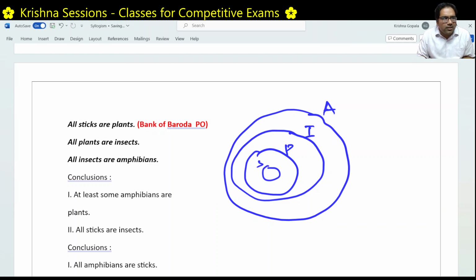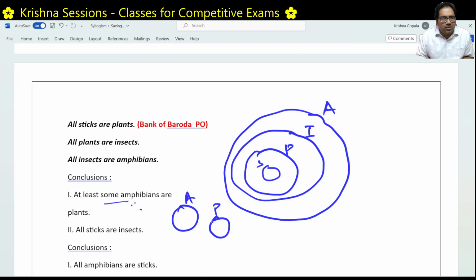To disprove this, what do we have to try to say? At least some amphibians are plants. There will always be some amphibians which are plants. So to disprove this, there should be a condition where no amphibian is a plant. He's saying all the time there would be some amphibians which are plants. But to disprove this, we have to say there is a state in which none of the amphibians is a plant,